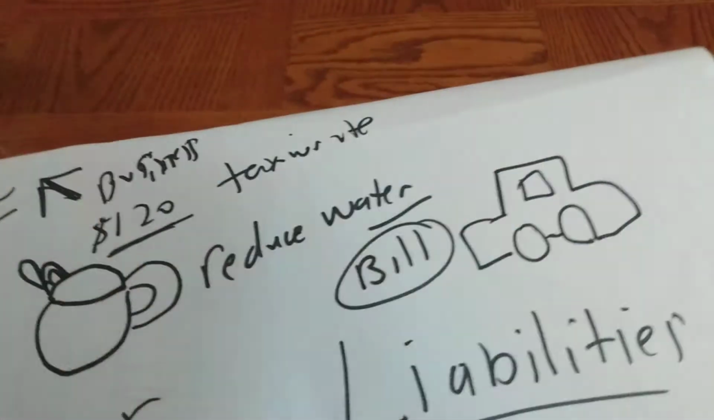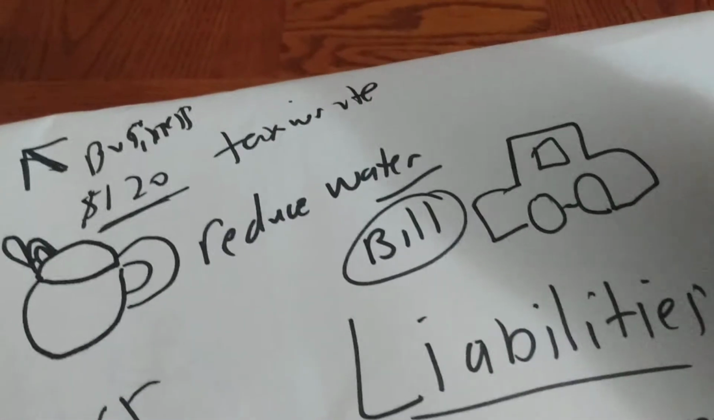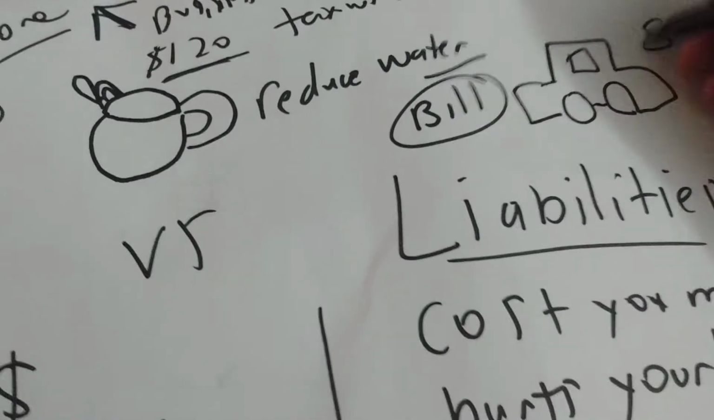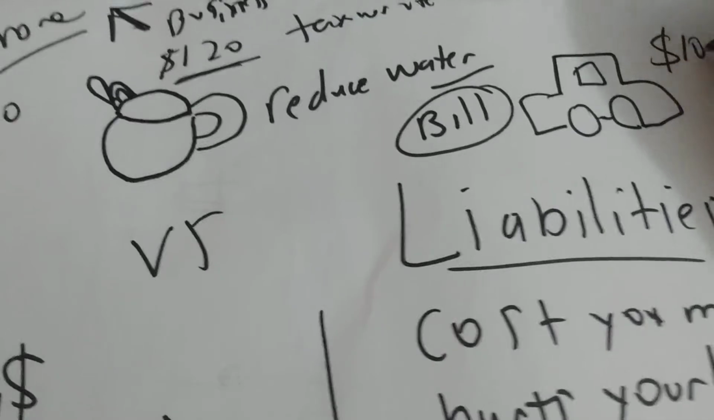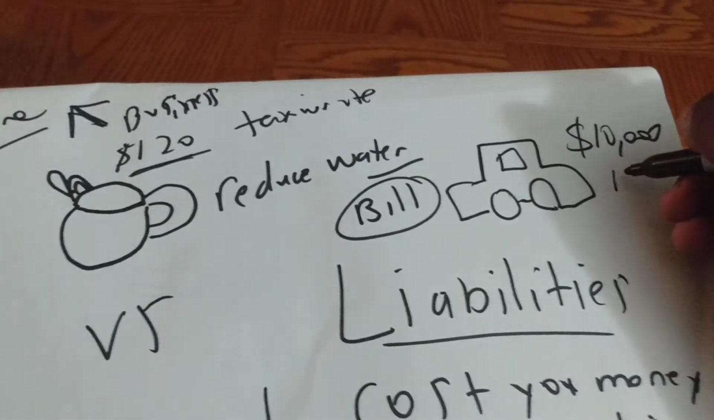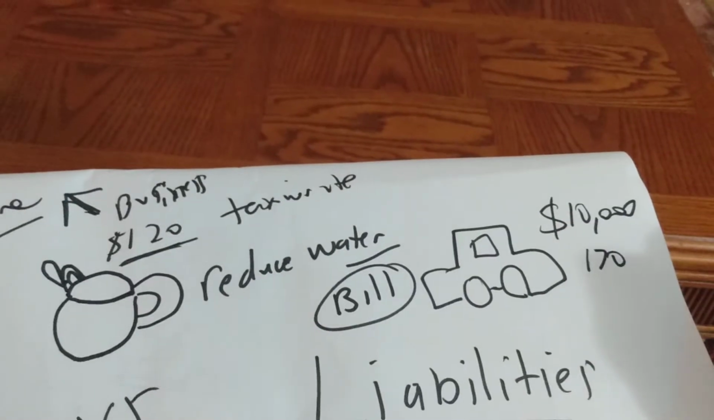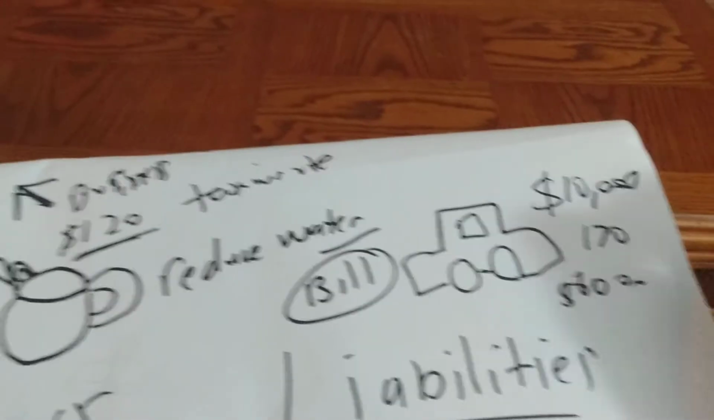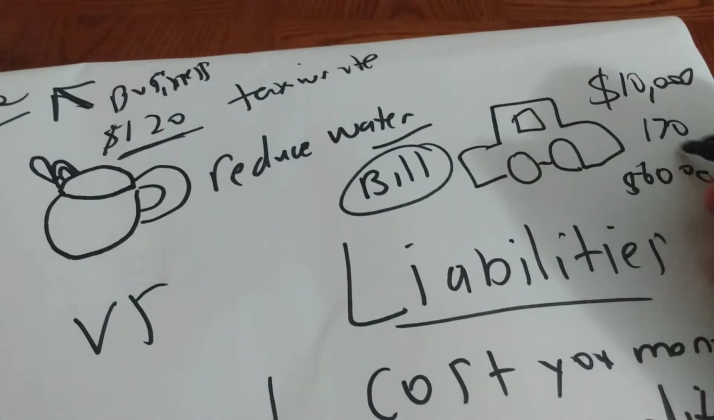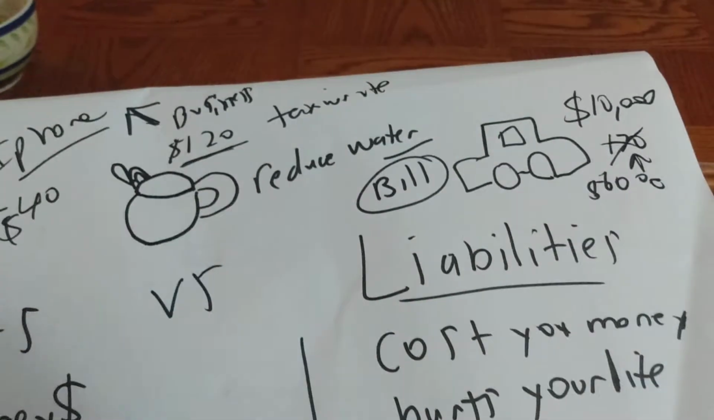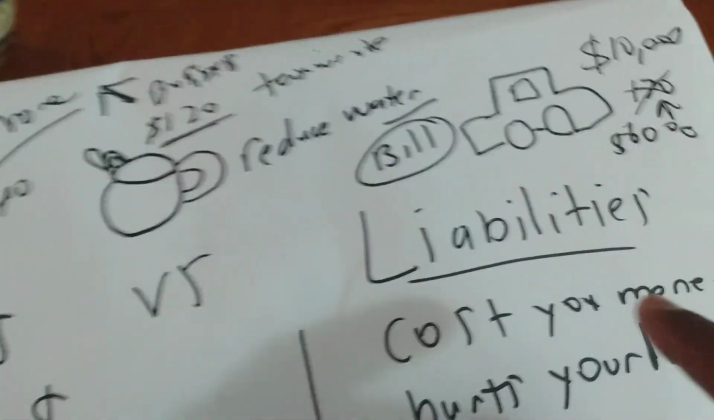Another example, what is this right here? A car. So with this car, say you bought this car and it cost you $10,000, right? But now you have a bill every single month that costs you around $170. You'd be better off buying a car that may cost you $6,000 that you could pay for, and then you don't have any bill. All right? That becomes a liability. So assets versus liabilities.